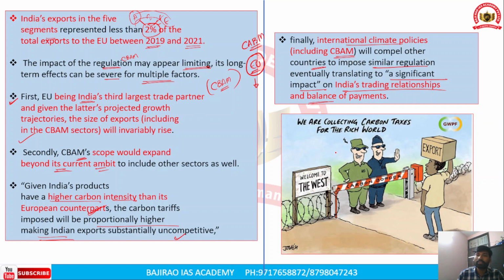So you can see here these two are developed countries, together called the West, the US and the European Union, and they are imposing carbon border taxes on the poor countries. So there is a probability that these poor countries may not be able to prosper with the help of trade with the developed countries. They have neglected their historical responsibilities of technology transfer and financing for what they have done after the industrial revolution, which has increased global warming and led to climate change.